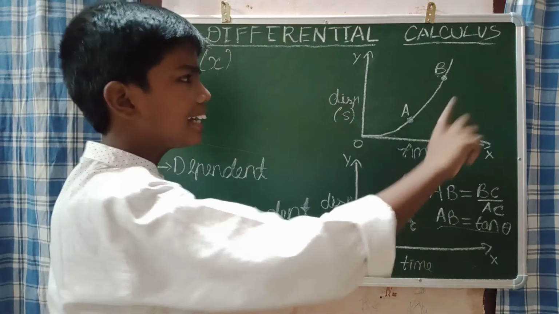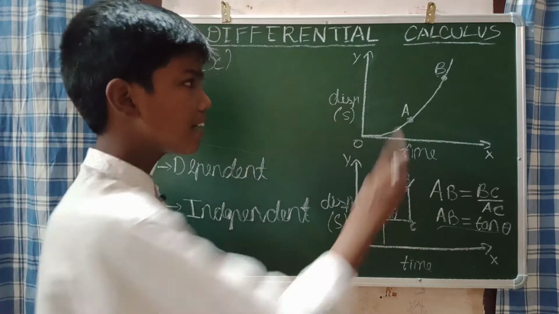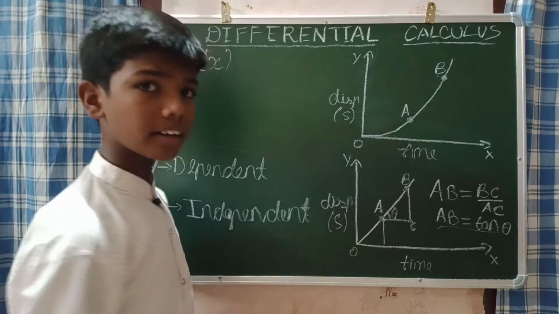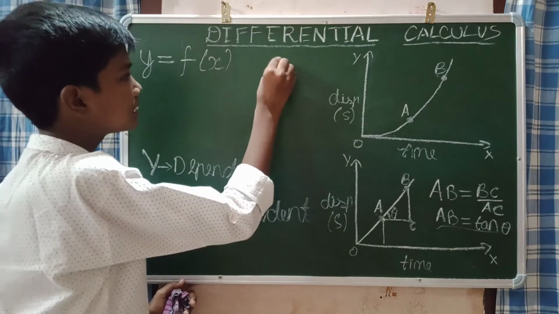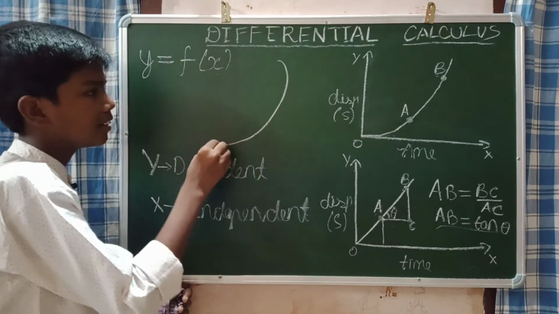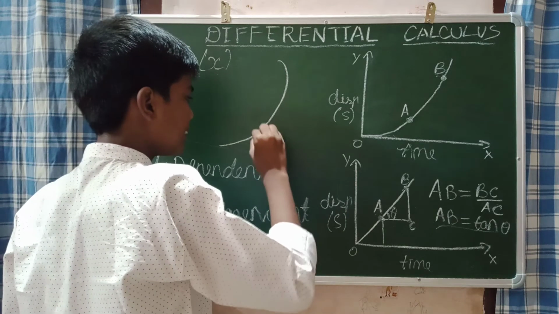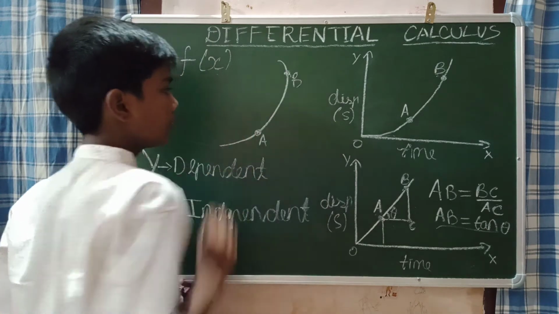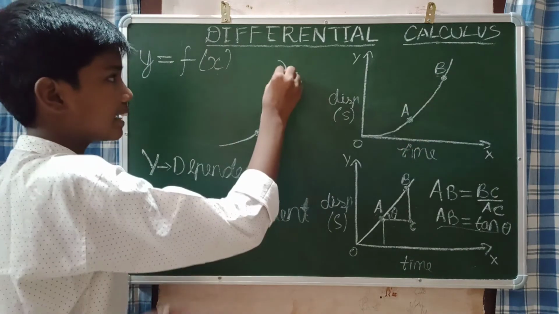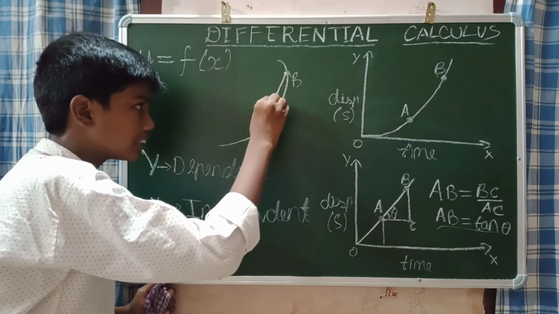But here you can't easily find the slope. Why can't you easily find it? Because you can see that this curve is like that, no? Like this only. This is the point A, and this is the point B. Now we can draw the slope more easily. That means the slope will be like this only, no?